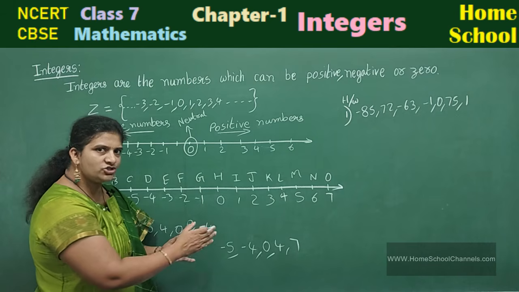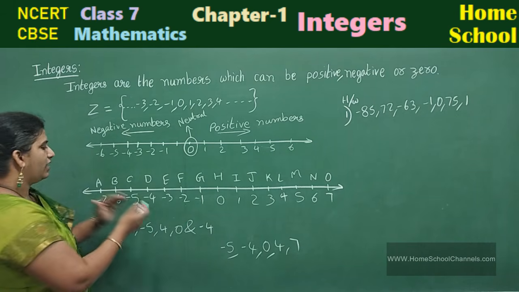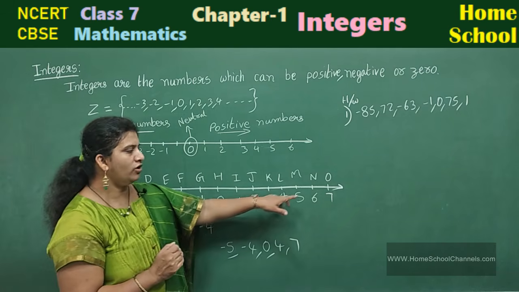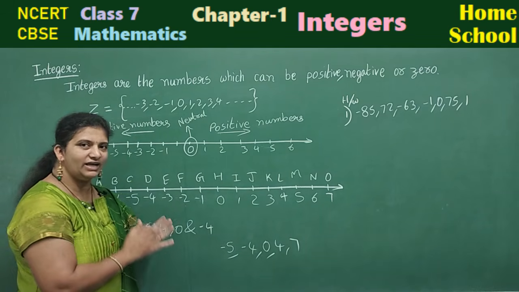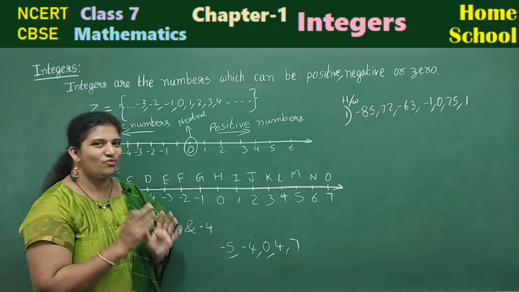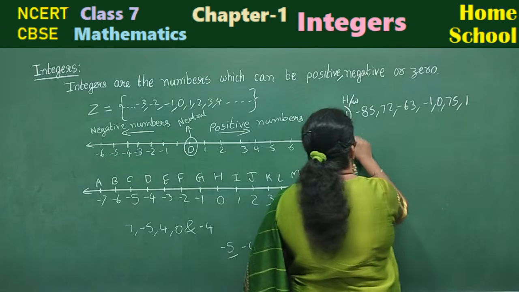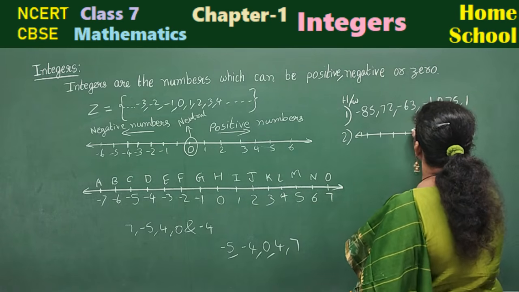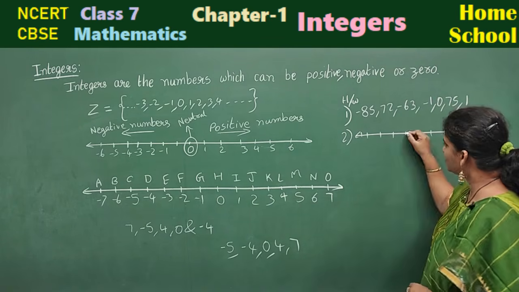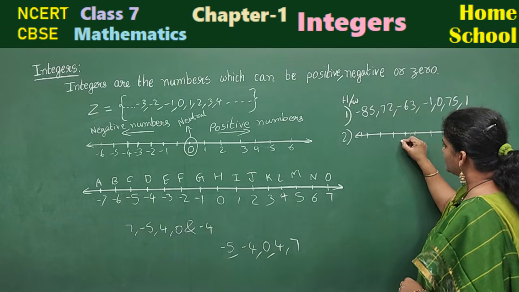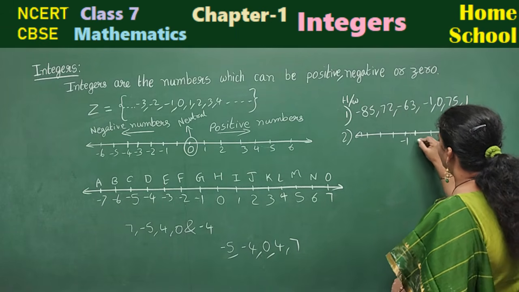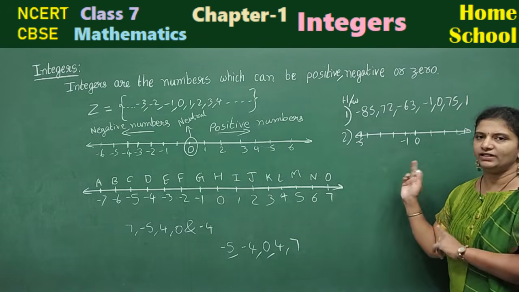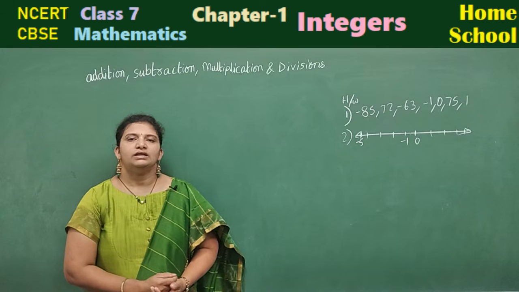And let us try to check. The same way you can see the number line. Observe here. Minus 5, minus 4, 0, 4, 7. Yes, what we have done, the arrangement is correct. So, one problem for you. Number line, I may mark like this points. You just fill here. This is minus 1. Okay, this is 0. Minus 5. Okay, completely fill this number line. That is your homework.